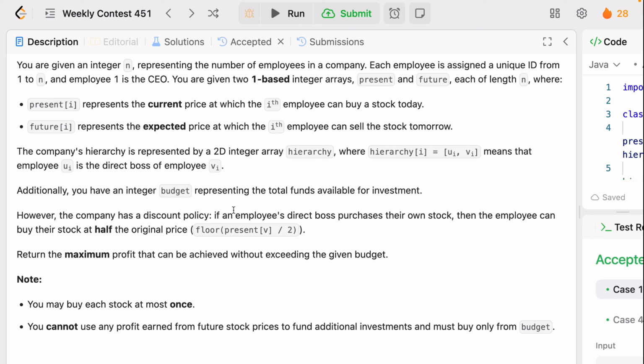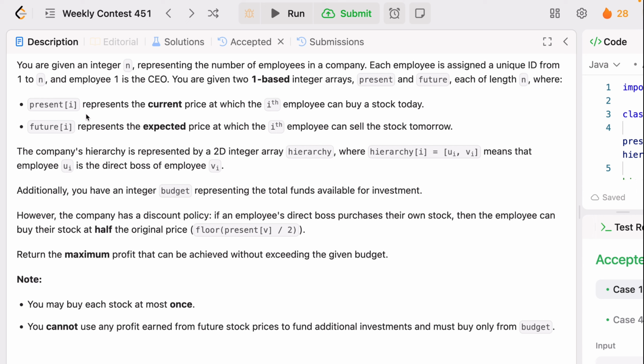The understanding of the problem is that, let's imagine there are n employees in a company, arranged in a hierarchy. Employee 1 is the CEO at the top, and each employee can buy a stock today at a certain price, called the present price, and sell it tomorrow at a future price. The profit equals the future price minus the present price. So you will get the profit.